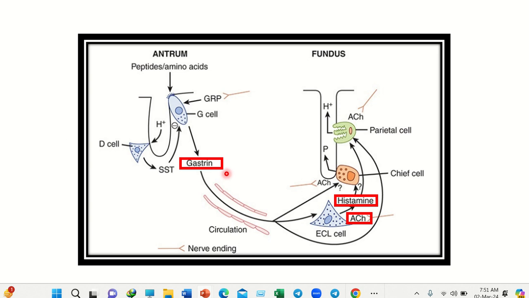And here we can see the gastrin. When there is a gastrin producing tumor, in this condition peptic ulcer develops because of more hydrochloric acid secretion from the parietal cell. Second one is acetylcholine. This acetylcholine also increases secretion of hydrochloric acid, and histamine also increases hydrochloric acid. So the patient who frequently suffers from allergic conditions frequently suffers from peptic ulcer disease.